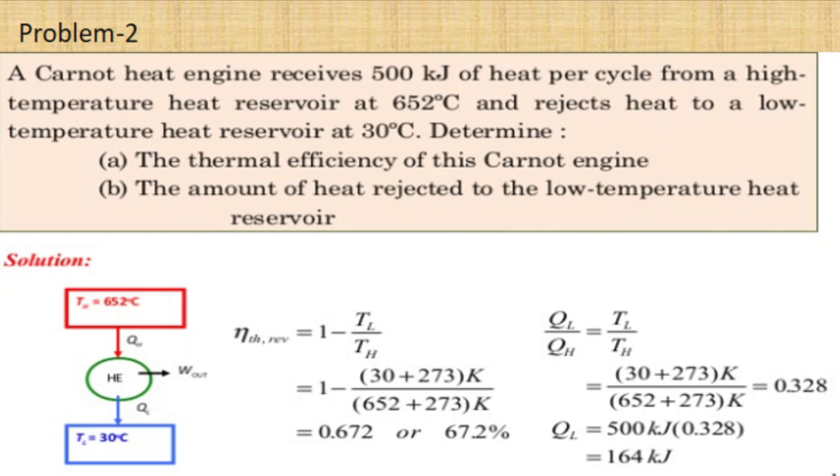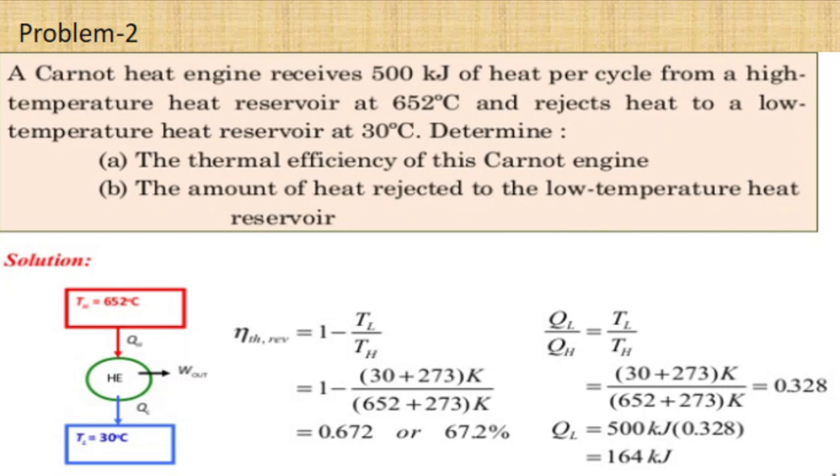Here they have given the temperatures TL and TH in degrees Celsius, so those values can be converted to kelvins by adding 273. After adding 273 to each value, we will get TL and TH in kelvins. Then substitute the value of TL and TH, you will get the efficiency of this Carnot engine equal to 0.672 or 67.2%.